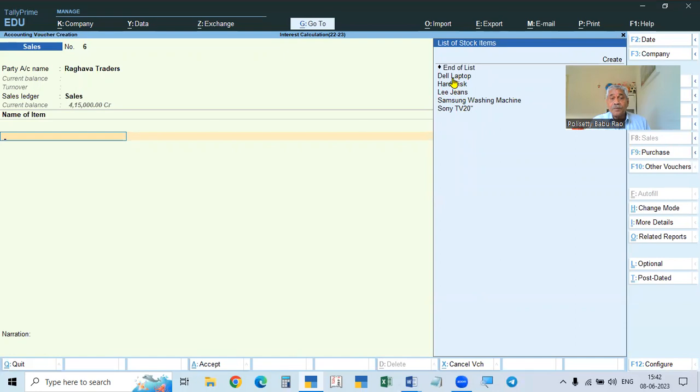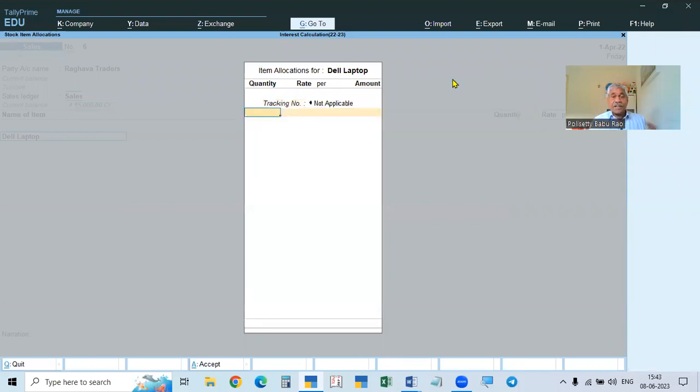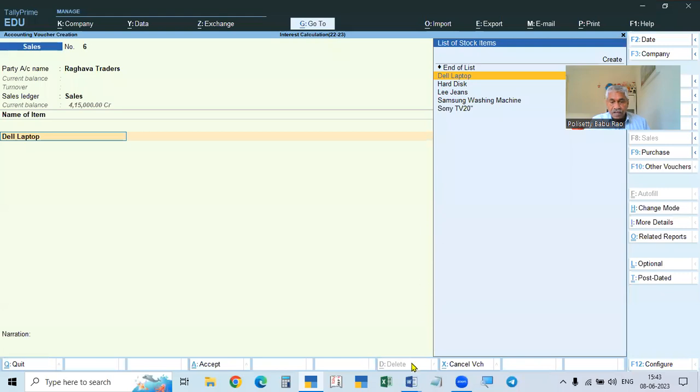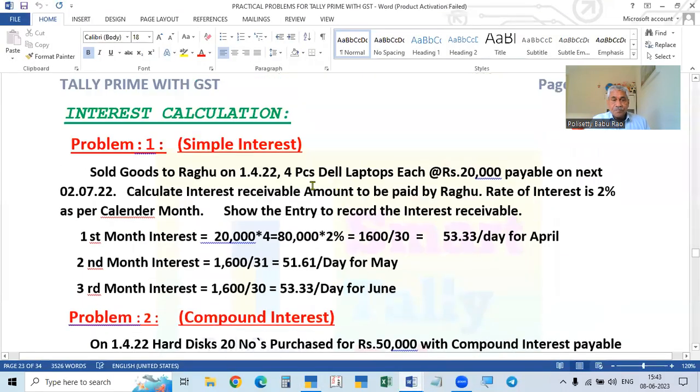See here, for example, we are taking Dell laptop. How many numbers are we selling? We are selling 2 numbers, each 25,000 rupees. We'll do one thing, this one we will take up. See here, we are selling 4 pieces of Dell laptop, each 20,000 rupees.